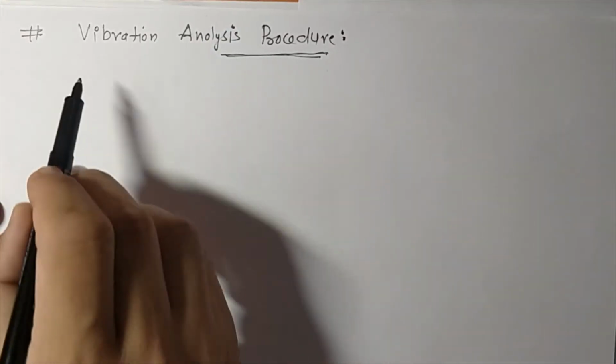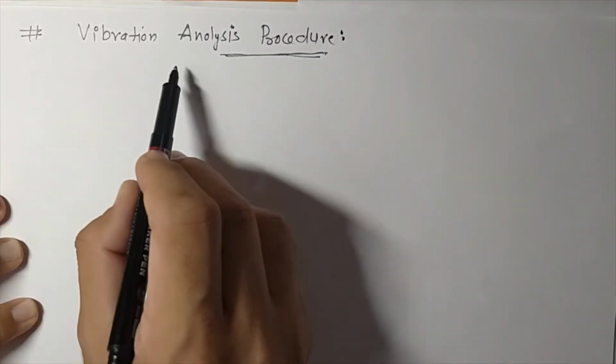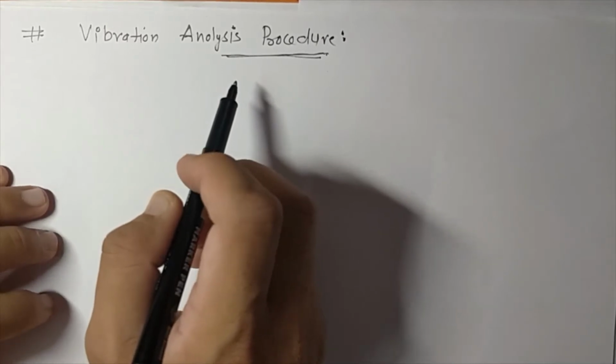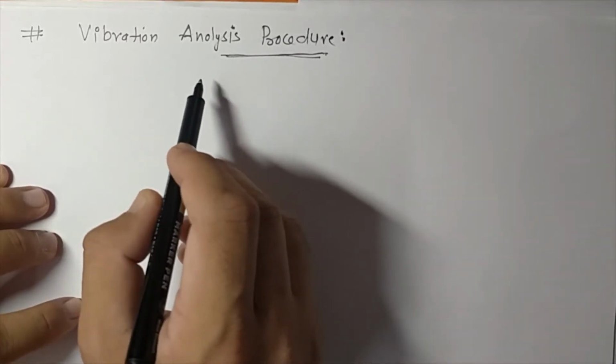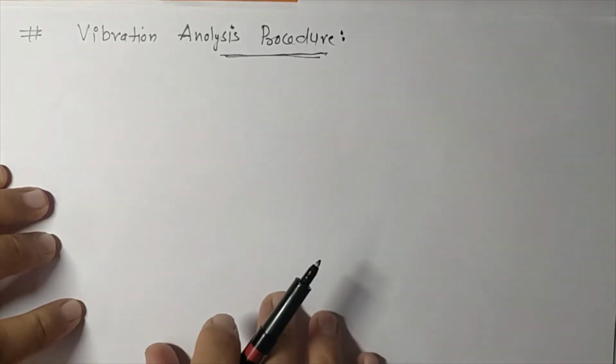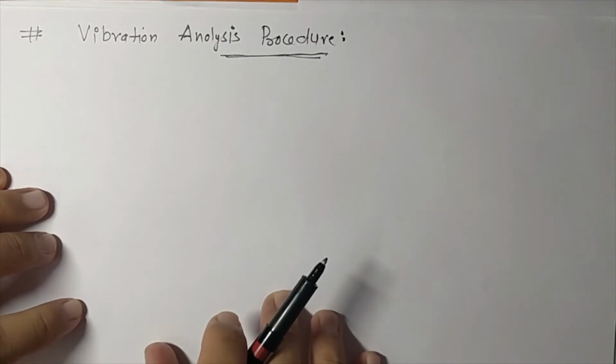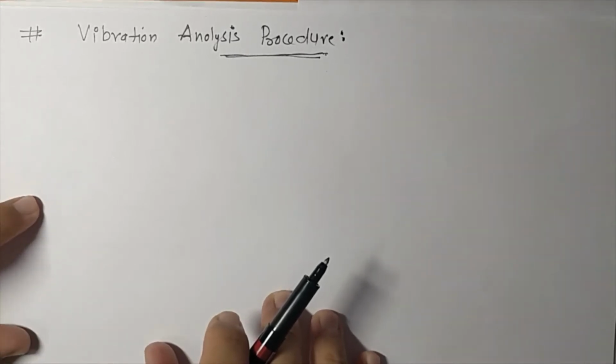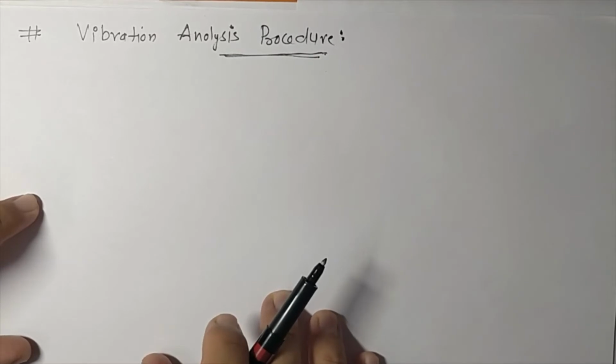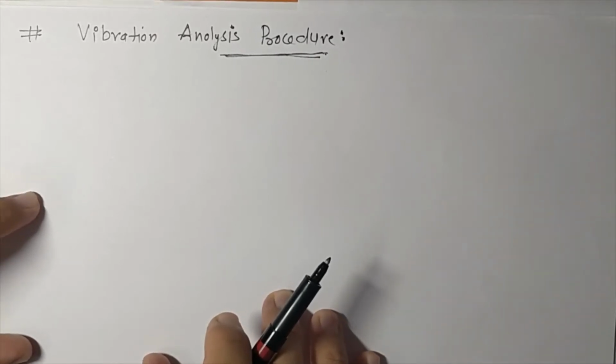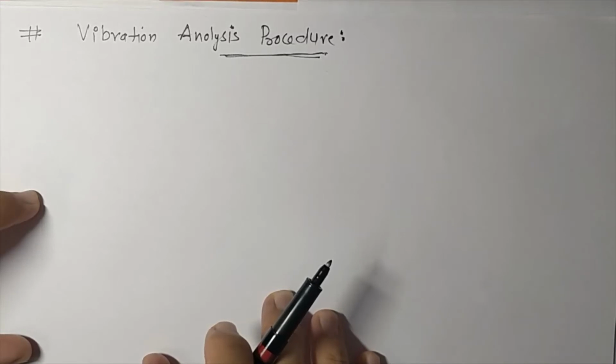Hello everyone, in this lecture we are going to discuss the vibration analysis procedure for a vibratory system. As we all know, the vibratory system is a dynamic one for which the variables, such as inputs, meaning excitations, and outputs, meaning responses, are time dependent. The response of the vibratory system in general depends on the initial conditions as well as on the external excitations.